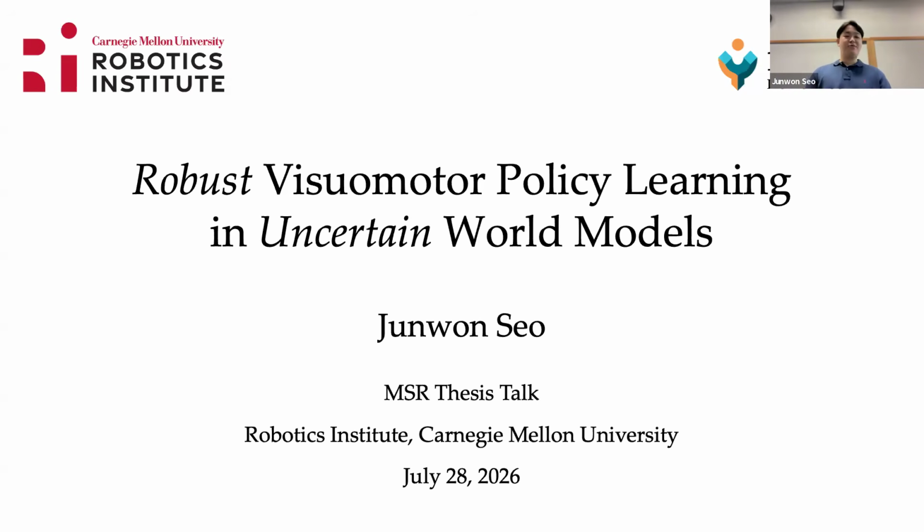So anyway, robotics is advancing rapidly, enabling robots to perform complex tasks that could only be performed using raw observations such as camera images. And world models are one of the core techniques for learning such visuomotor policies. But are these policies actually robust? And what does even robustness mean for this visuomotor policy learning? So today, I will talk about how to make robots that use world models robust to uncertainties in those models.